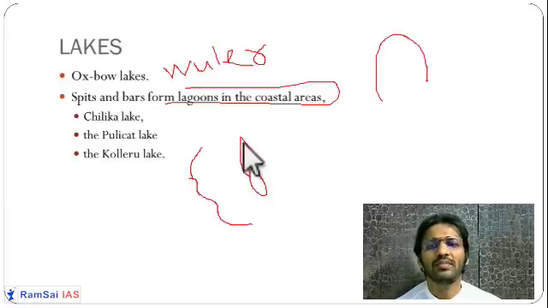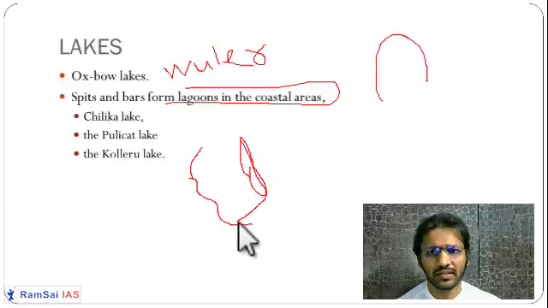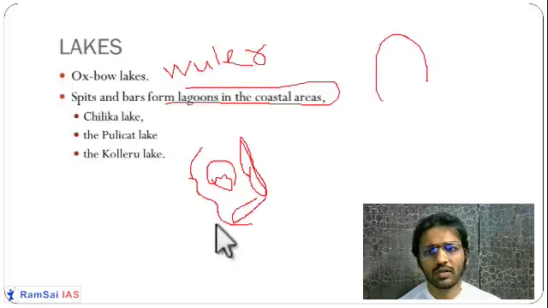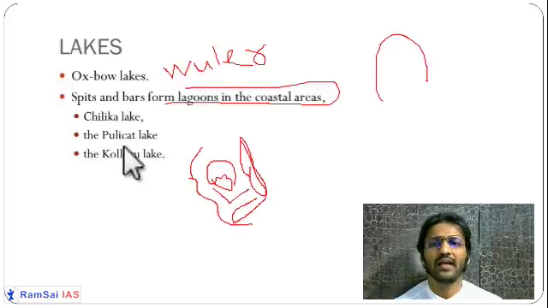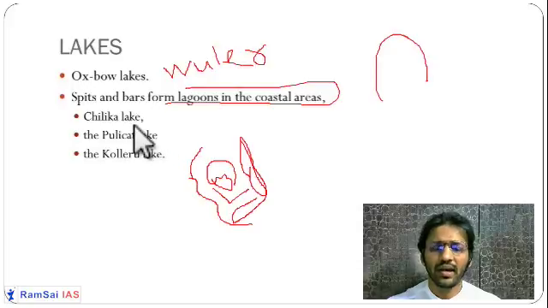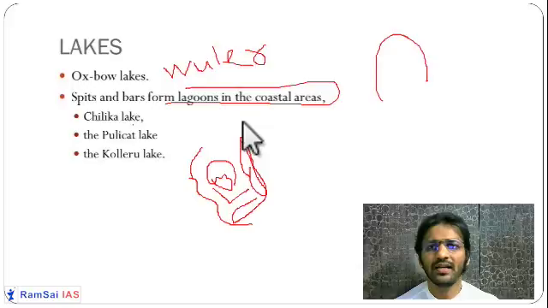So what happens after some time? A bar forms over here, and this bar gets curved like this because of the deposition, and because of that, a lake is formed here, which is called a lagoon, a bar and spit lake. There are some lakes in Andhra as well as in Odisha, like Chilka Lake, Pulikat Lake, Koleru Lake. They have all been formed because of the bar and spit.